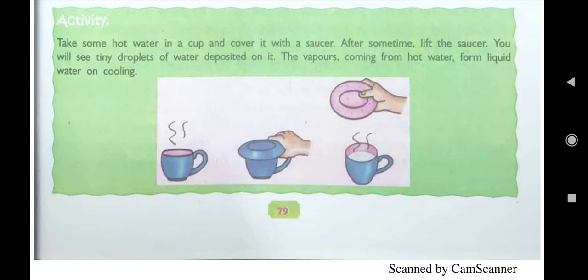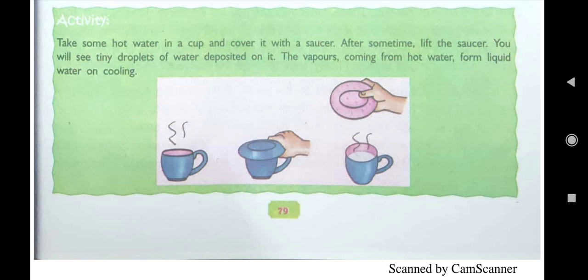Then what you have to do? You cover it with a saucer. After some time lift the saucer. You will see tiny droplets of water deposited on it. How? Can you imagine? Can you guess? Because the vapors coming from hot water, whenever you keep hot water, you can observe that water vapor comes out, and if you cover it with something, then that water vapor on cooling will change into liquid water.